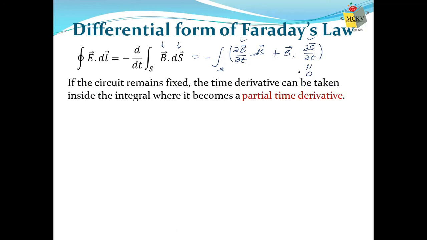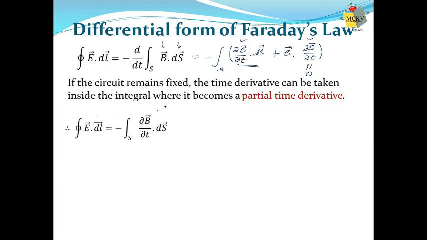That means we can write the left hand side as it is, minus only this portion. Only this portion I have written, because we have assumed that flux is changed by changing the magnetic field only. So done. Now we have written it. We had the problem with this d/dt. Now d/dt is placed inside the integration, but still we have a problem. We observe the left hand side is a line integration and the right hand side is a surface integration. So we cannot compare them, because one side is a single integration, and the right side is a surface integration, that means there are two integrations here. How can we compare them?